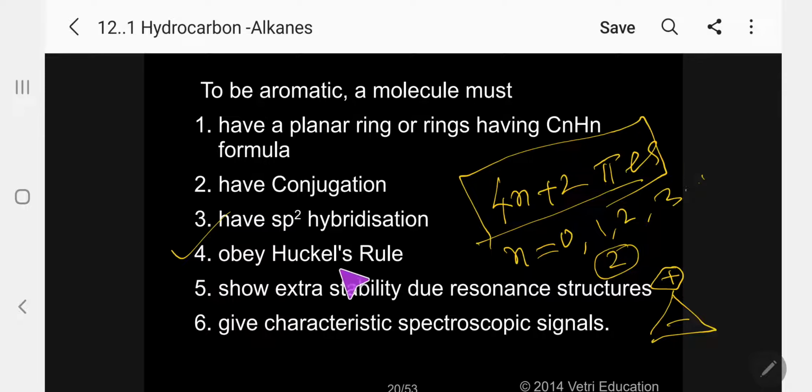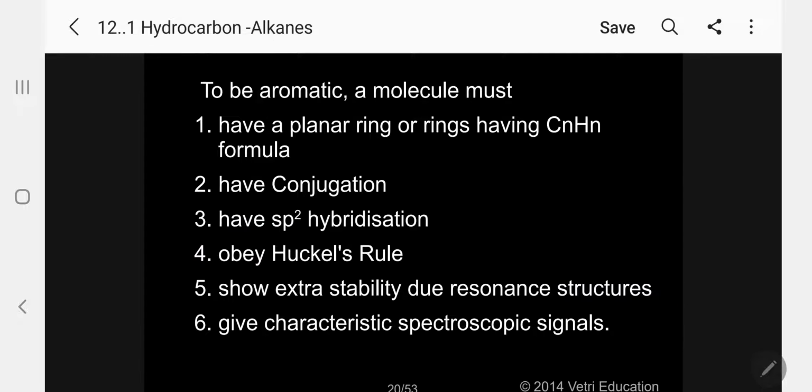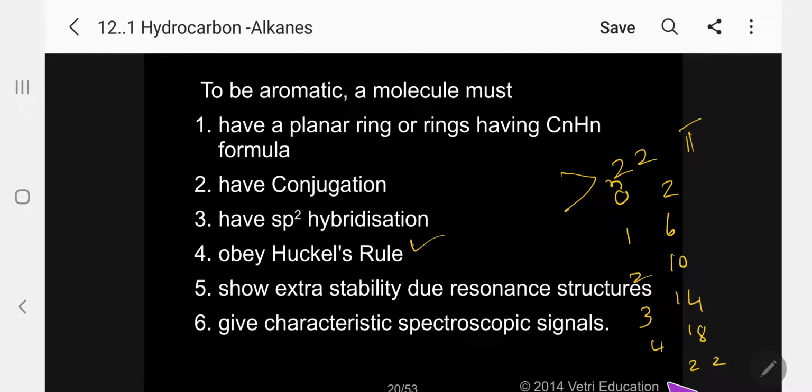One important drawback I will give here, of Huckel's rule. Huckel's rule is applicable only for planar molecules, that is the most important. When the value is greater than 22 pi electrons, how does it go? 2 plus 4, 6, 10, then 14, 18 and 22, for n equal to 0, 1, 2, 3, 4, 5.